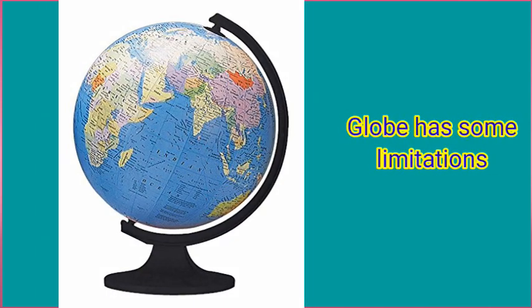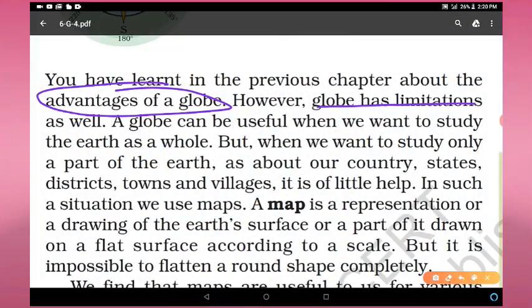A globe can be useful when we want to study the earth as a whole, but if we want to study only a part of the earth, for example our country, our state, district, towns, villages, etc., then in this situation the globe is less helpful. In such a situation we use maps. So a map is very useful. In this chapter we'll study about maps.